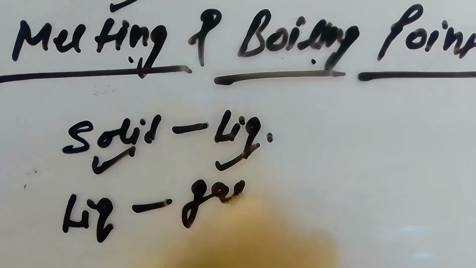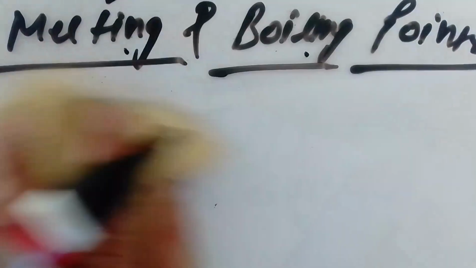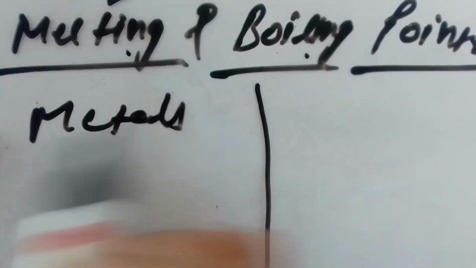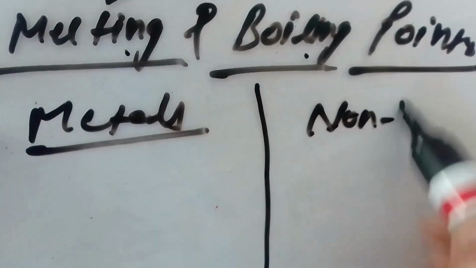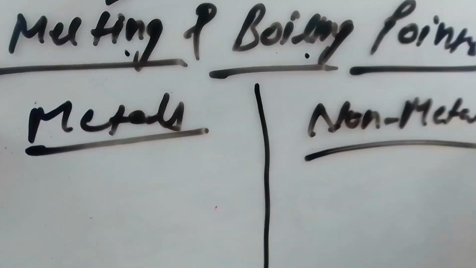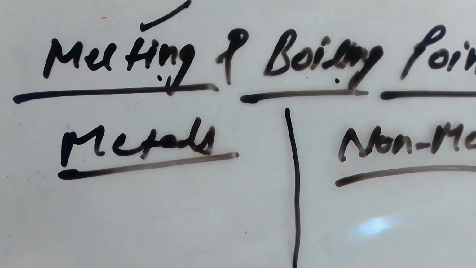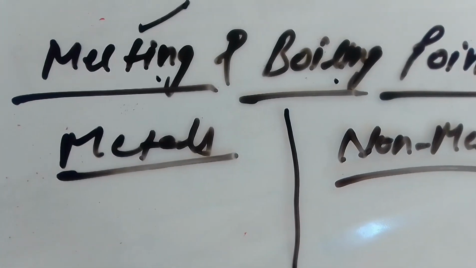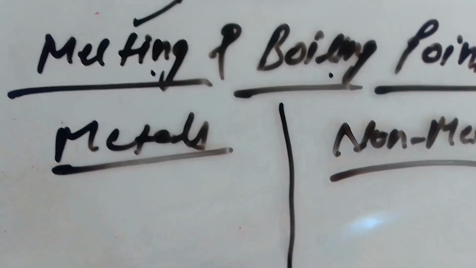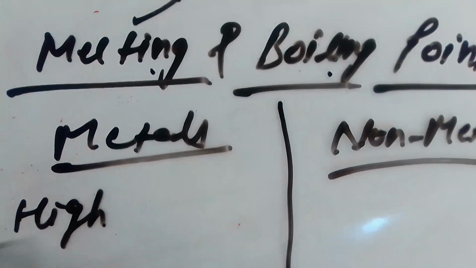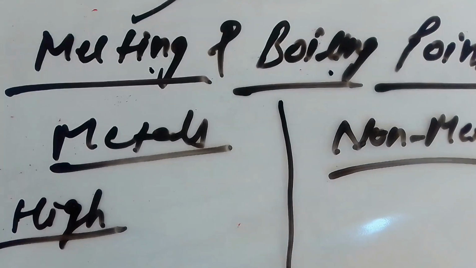Now you can compare the melting and boiling points of metals and non-metals. As metals are generally solid, they have comparatively high melting and boiling points.